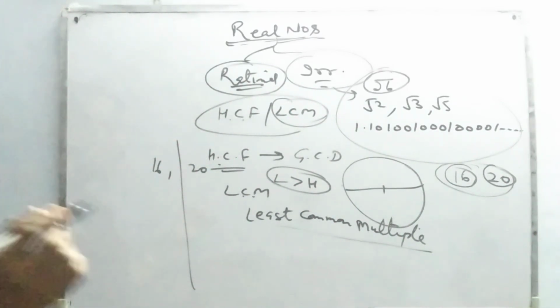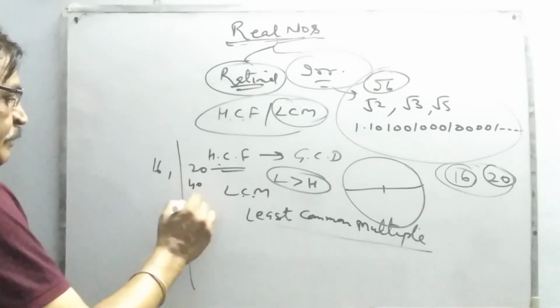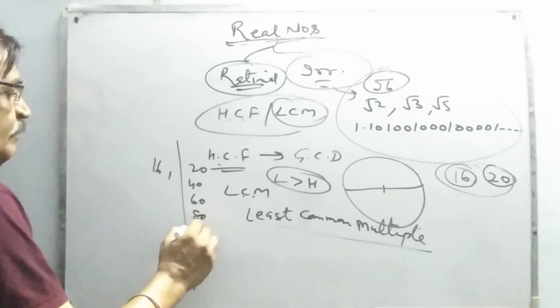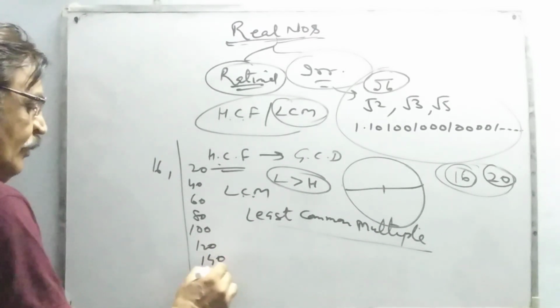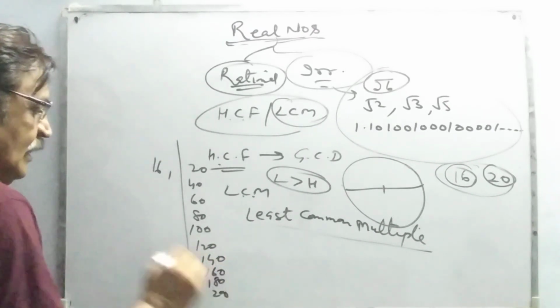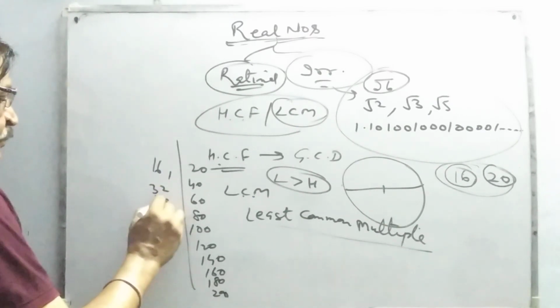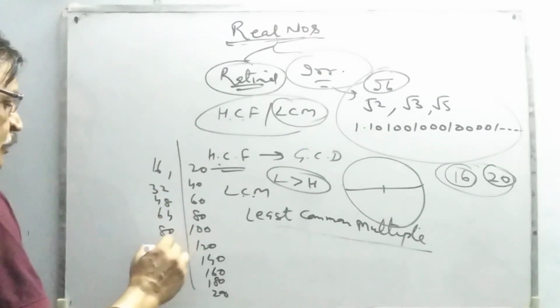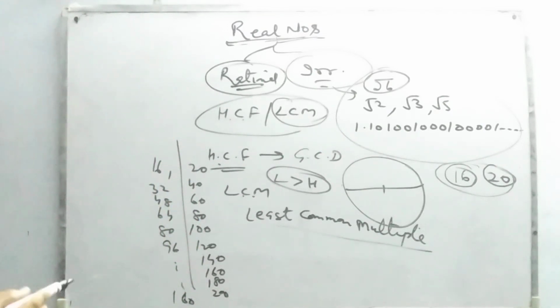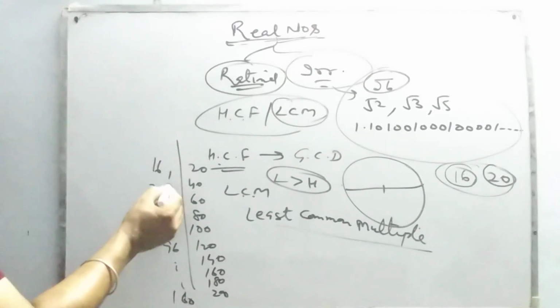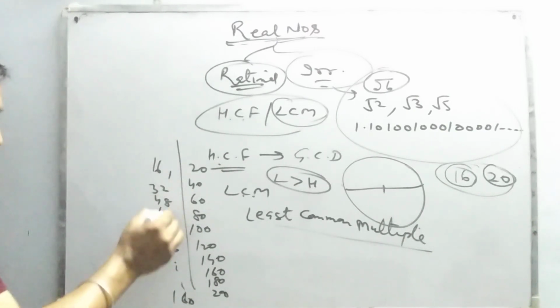If you write the tables of these two, in this pattern you have to write it like this. This is the table, and so on. Now see, there might be a number.